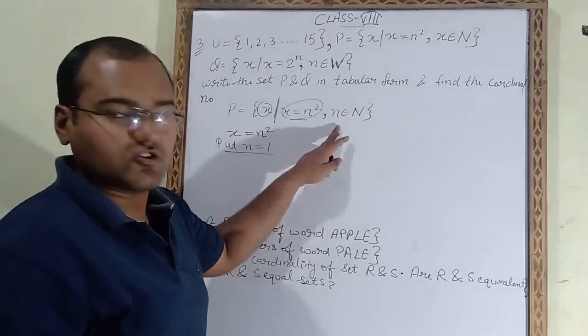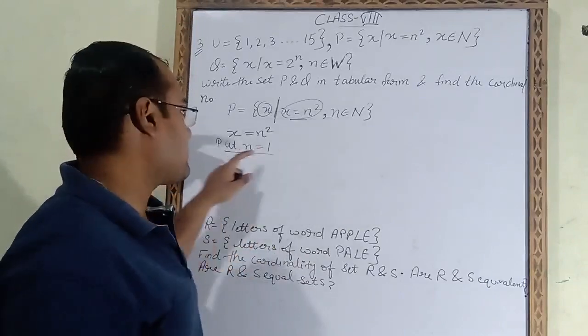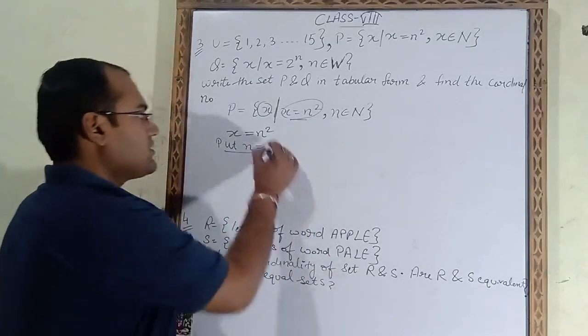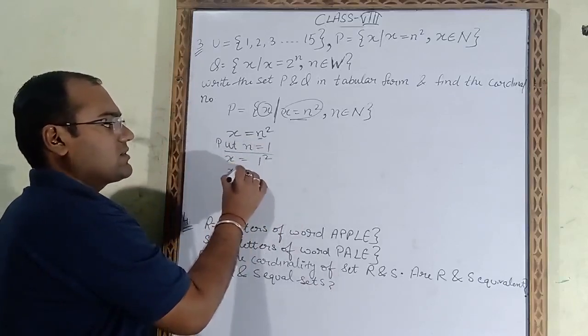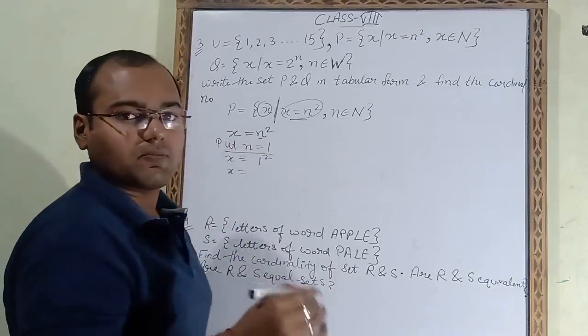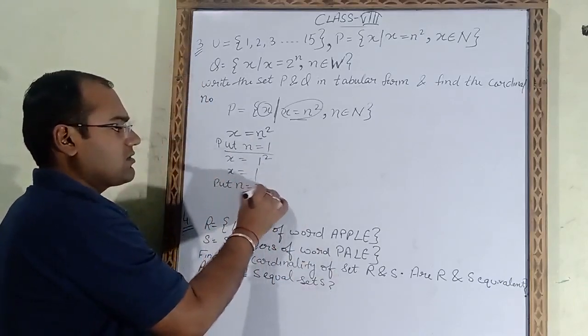N means natural number, so for small n we have to write all the natural numbers. So x is equal to 1 squared, that means 1 multiplied by 1. The answer will be 1.